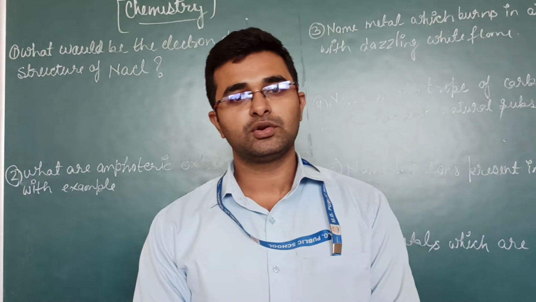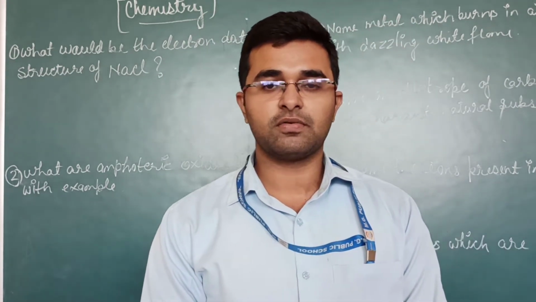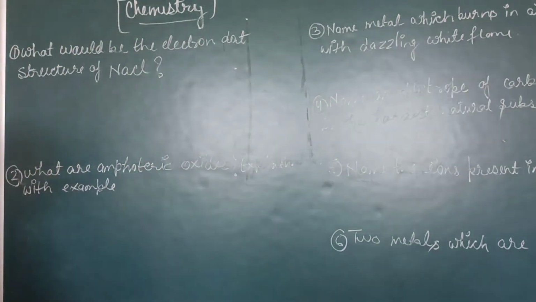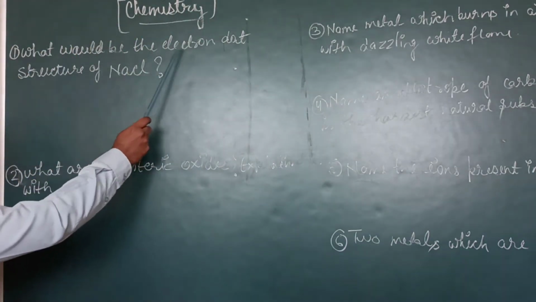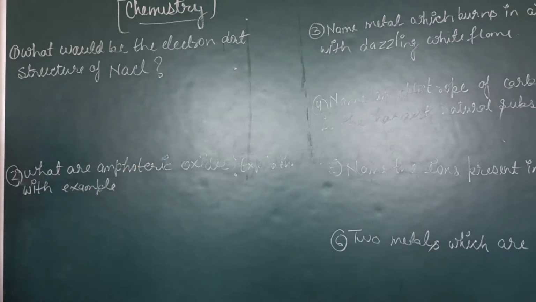Dear students, today we are going to discuss some important CBSE questions from the chapter Metals and Non-metals. Let us start. Our first question is, what would be the electron dot structure for NaCl, that is sodium chloride?